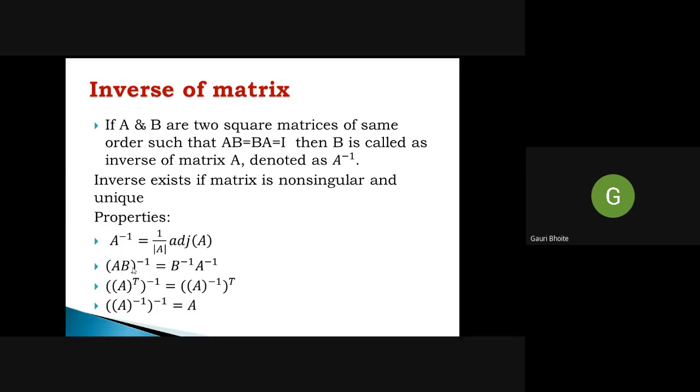Second, reverse law: (AB) inverse is equal to B inverse into A inverse. The second law is important. (AB) inverse is equal to, by the reverse law, B inverse into A inverse. The third property, (A transpose) inverse, we can interchange transpose and inverse, is the same as (A inverse) transpose. And the fourth property, (A inverse) inverse is the matrix A itself.